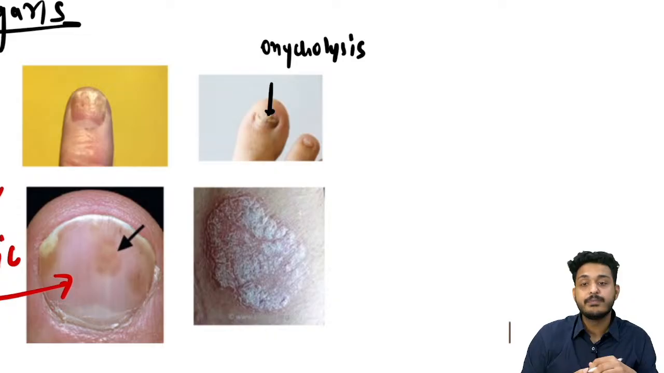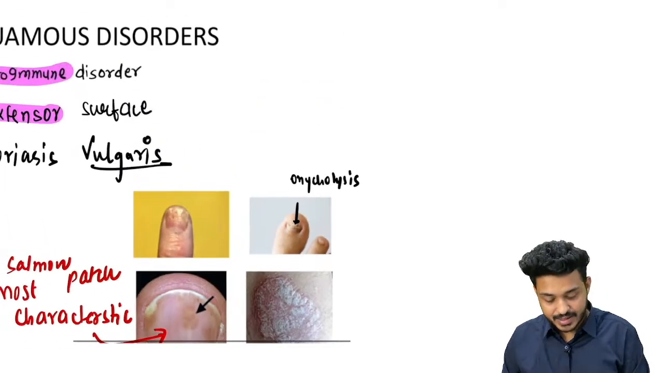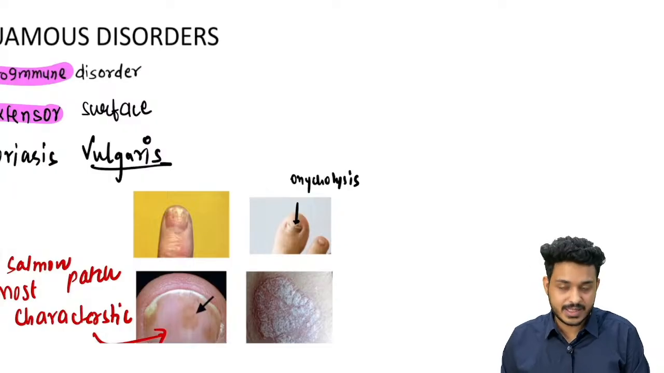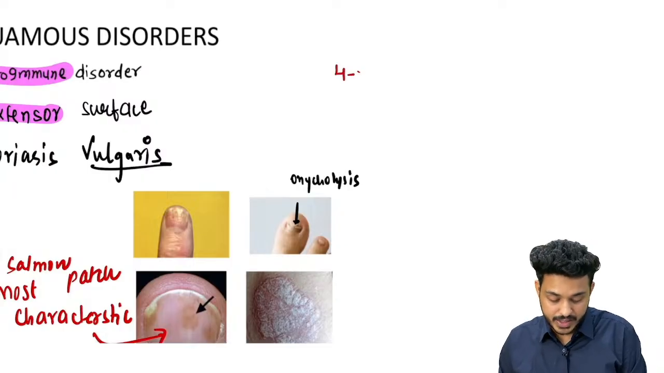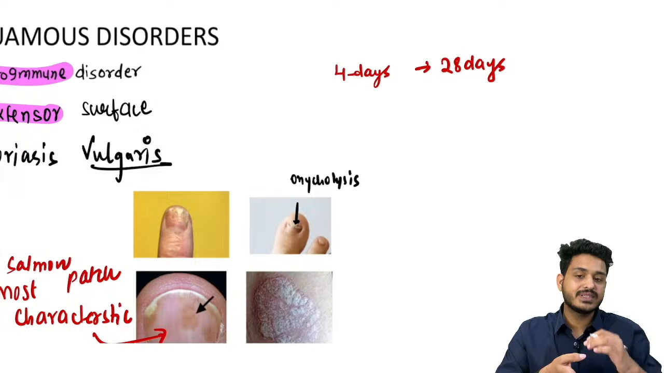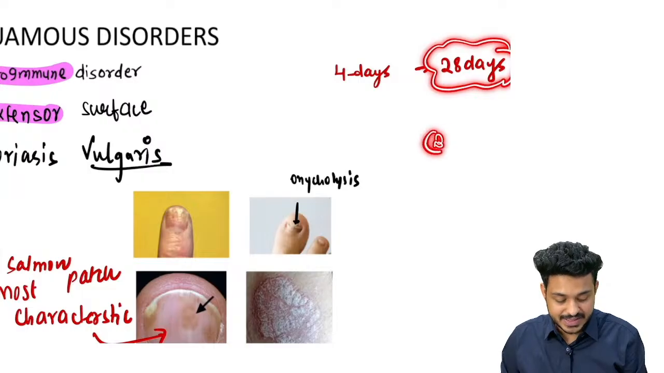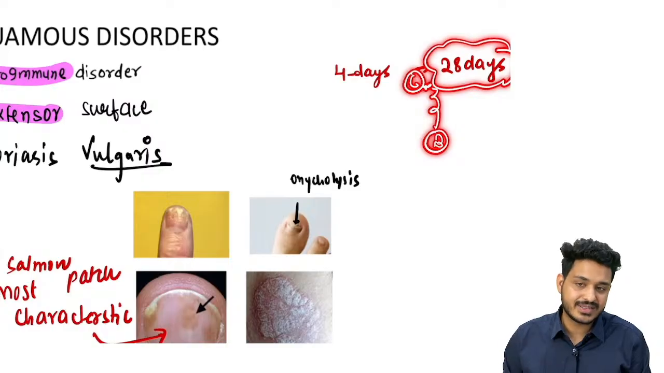What is going to happen? Normally in psoriasis, what will happen? The skin transit time is going to get reduced, right? Epidermal transit time will reduce to 4 days. Normally it is going to be 28 days, right? So normally in 28 days the skin comes upward from the basal layer to the corneum. In a normal individual, from the stratum basale to the stratum corneum, this is known as epidermal transit time, right?